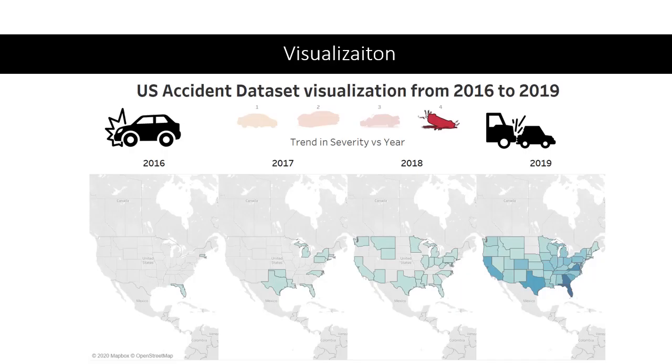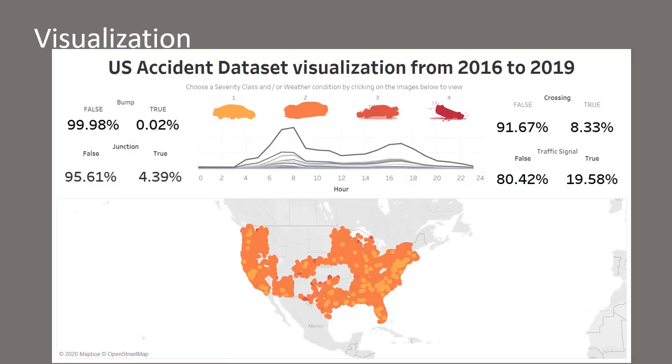The picture shows the number of accidents for severity level 4 in each state. More and more accidents happened over the years from 2016 to 2019. In terms of other severity levels, there also appears the same pattern. In this picture, the central is the line plot, where we can see the most accidents happen around 8 a.m. and 5 p.m. It might be because it's rush hour for commuting. People are more likely to have accidents. We guess people may be late to work and hurry on their way.